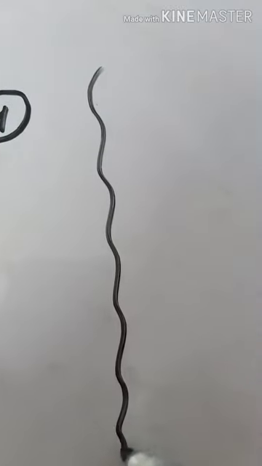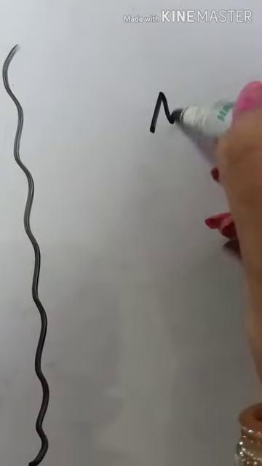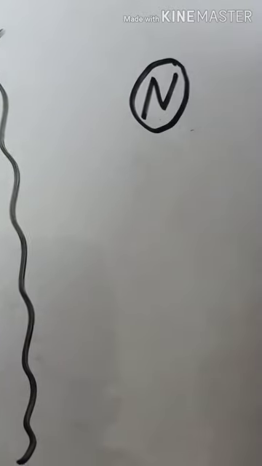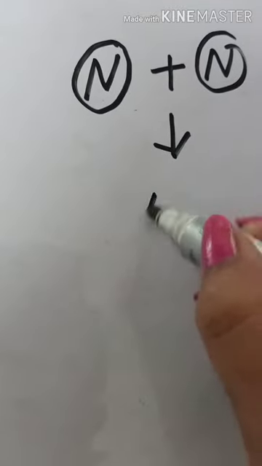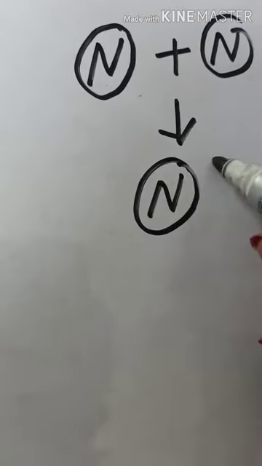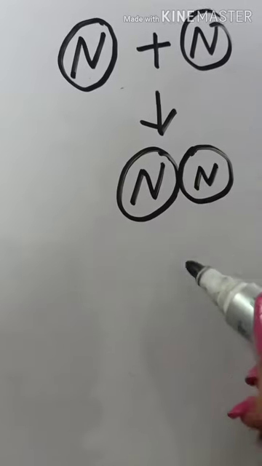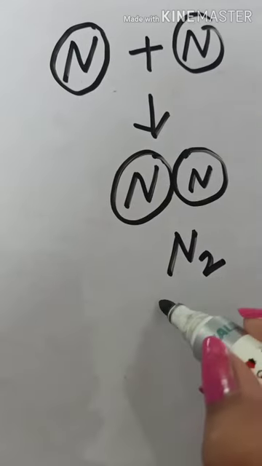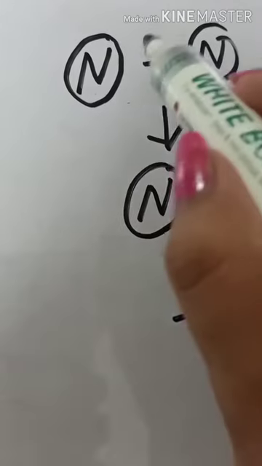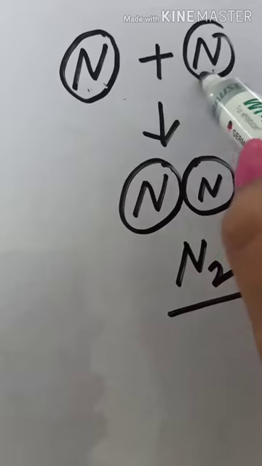In the same way we have the molecule of nitrogen, where one atom of nitrogen combines with another atom of nitrogen and forms a nitrogen molecule like this, having formula N2. So this is a nitrogen molecule and these are nitrogen atoms.